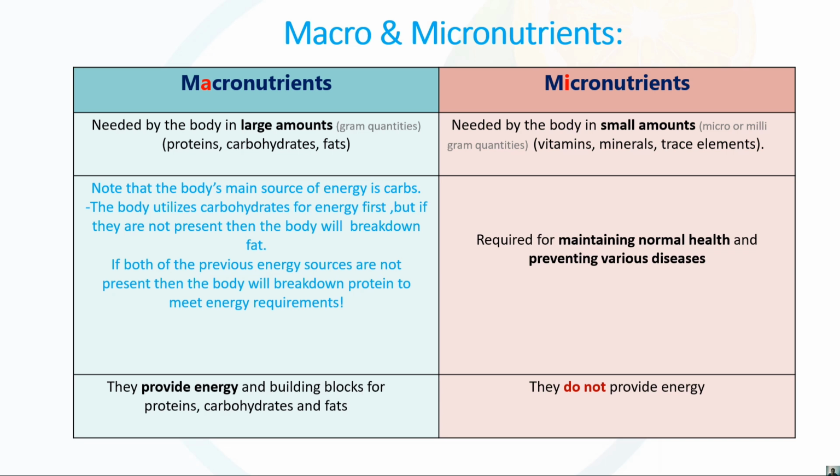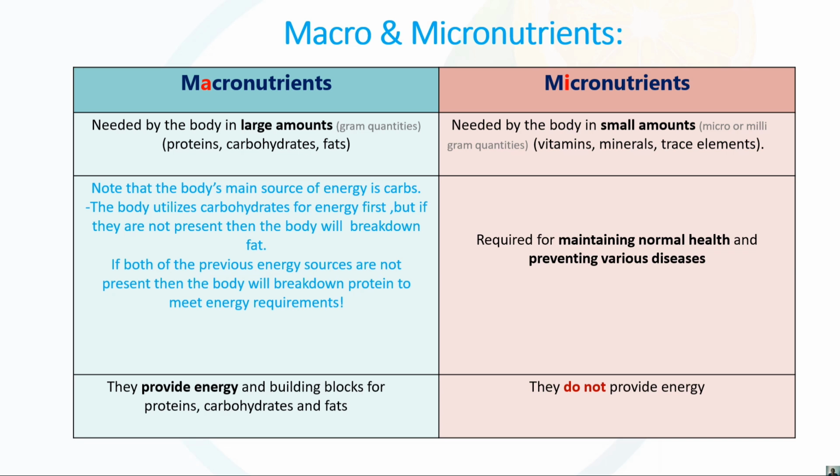Okay, so note that the body's main source of energy is nothing but the carbs. As we all know, the main source of energy is provided through carbohydrate. It is a very important point, students, right? That is a basic concept. All the basic concepts are very important in food chemistry and food nutrients. The carbohydrate is the main source to provide the energy.